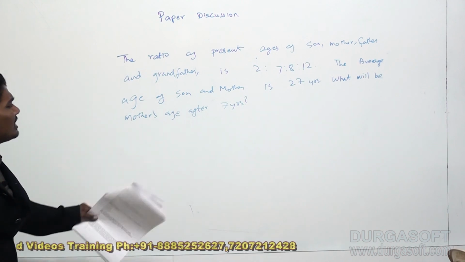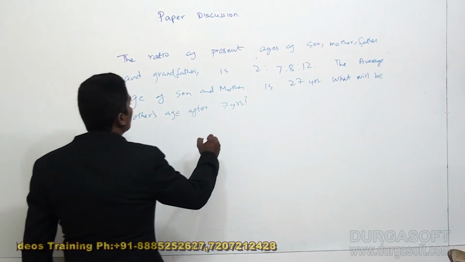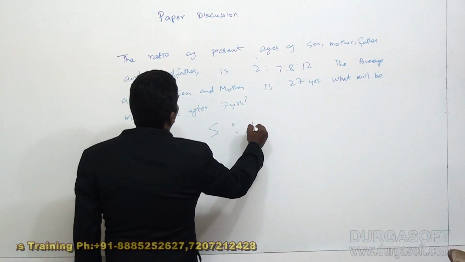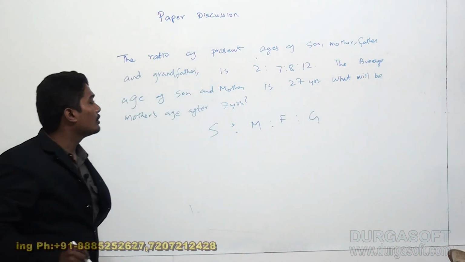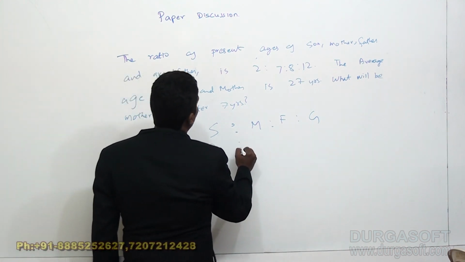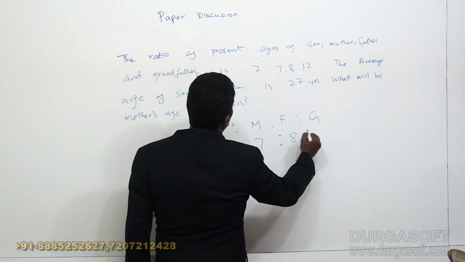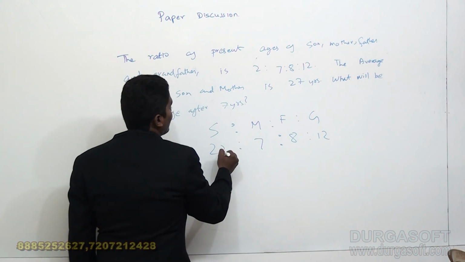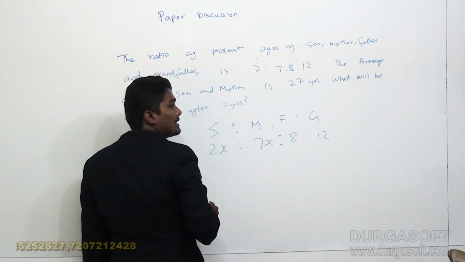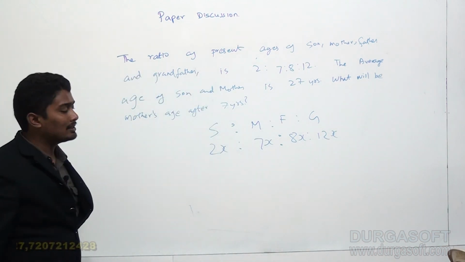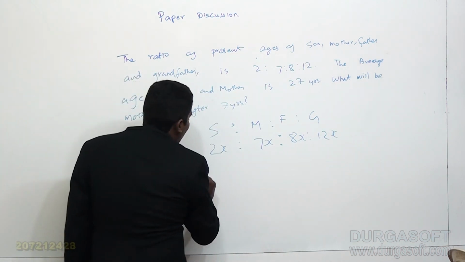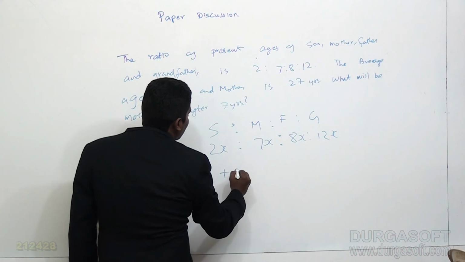So the question is a very simple question. They say that the ratio of the ages of son, mother, father, grandfather is 2:7:8:12. So I can consider the son's age as 2x, mother's age as 7x, father's age as 8x, grandfather's age as 12x.